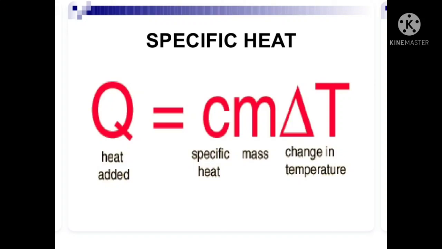For air, we have the following values: specific heat at constant pressure Cp is 1.005 kilojoule per kg Kelvin, and specific heat at constant volume Cv for air is 0.715 kilojoule per kg Kelvin.